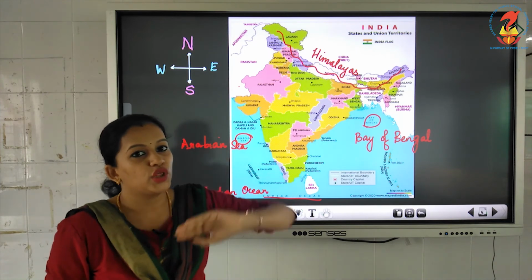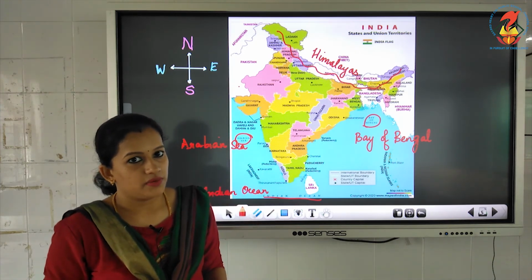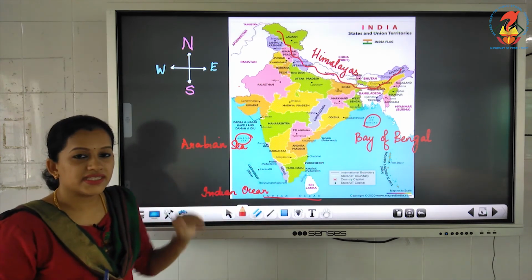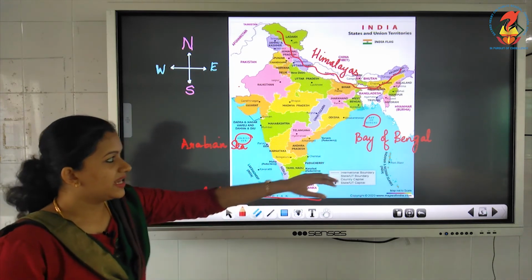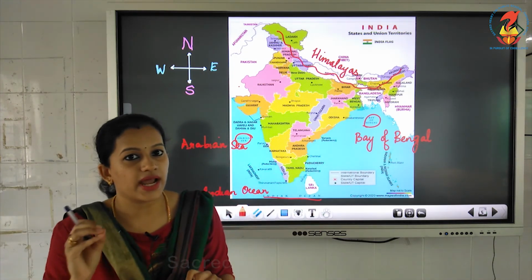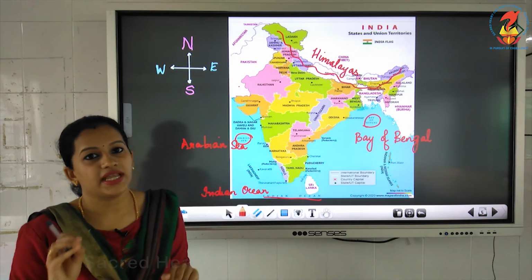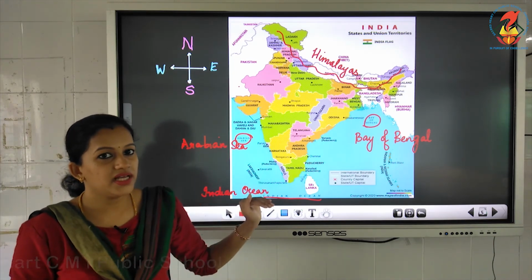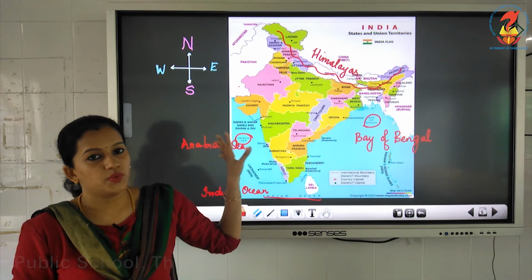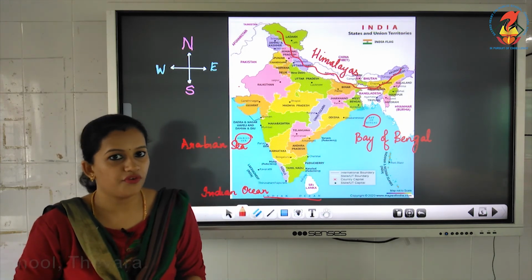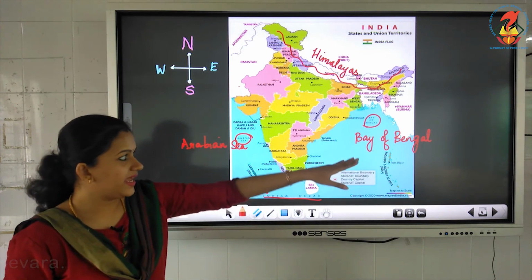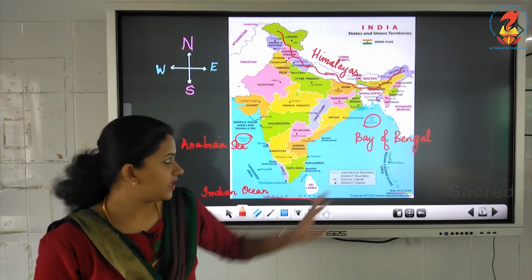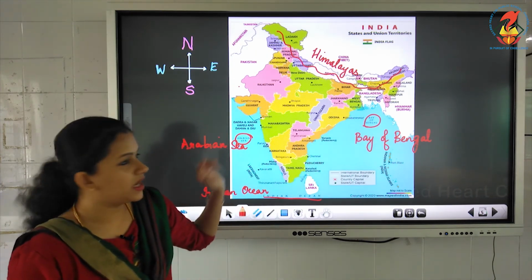So, see that you fill those spaces in the activity 1. Okay, write Himalayas and within brackets write north. Write Arabian Sea within brackets write west. Write Bay of Bengal within brackets write east and write Indian Ocean and within brackets please write south. Okay, that is about the places that lie towards the north, east, west and south of India. So, I hope that it is clear. And Bay of Bengal, it is actually a sea that is part of the Indian Ocean. Okay, so here you can see the Bay of Bengal. I have marked it.